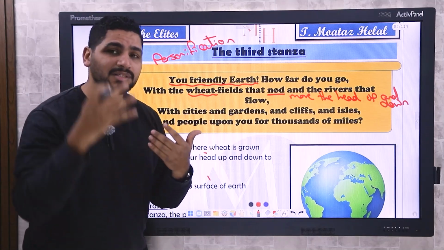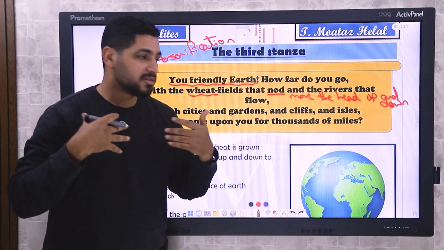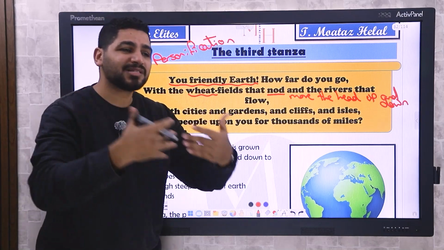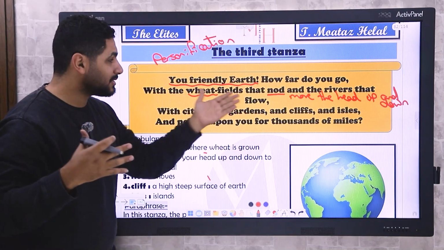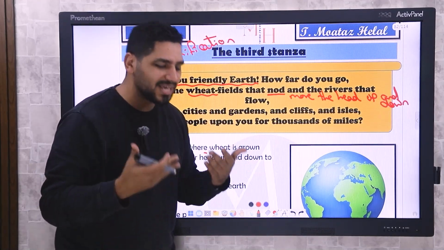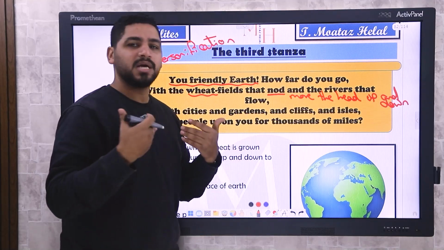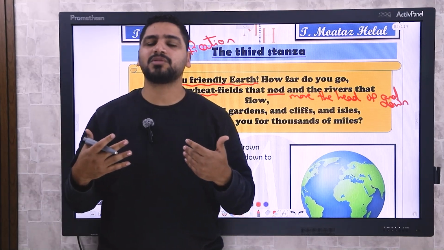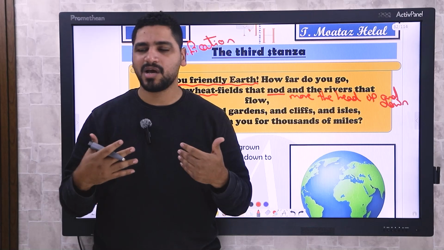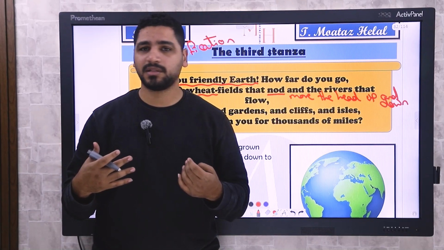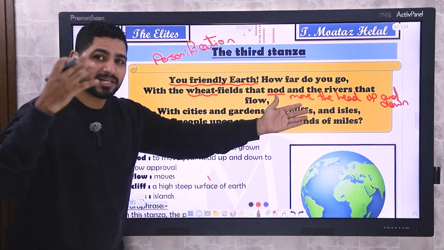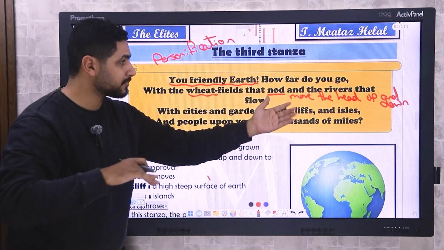So because the wind moves it, the poet imagines that the wheat is like somebody who is moving their head up and down. Because the plant moves, the poet imagines that the plant is like somebody nodding their head. Nod means to move the head up and down, like when somebody asks you to do something for them and you nod your head, to say yes. And the opposite is like he shook his head. I asked my dad for something and he shook his head, to say no, and nod is to say yes. So with the wheat fields that nod, he imagines the plant is just moving this way.